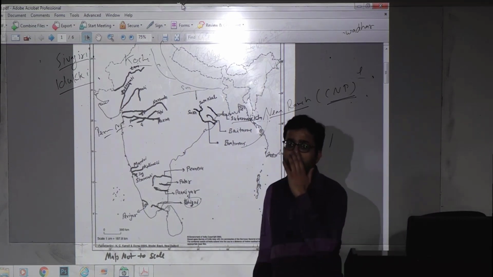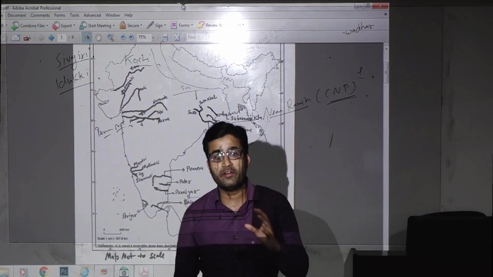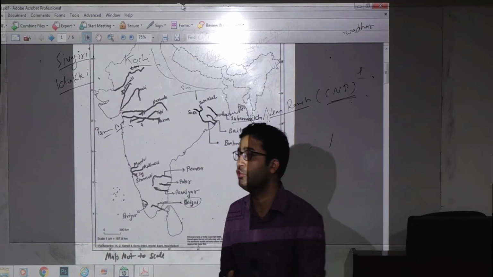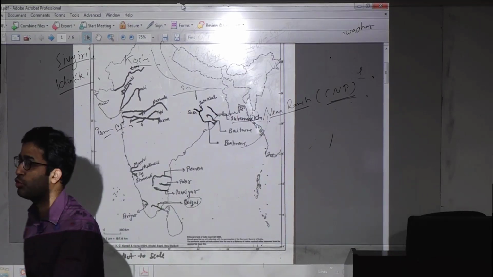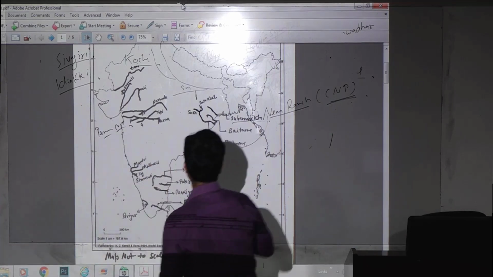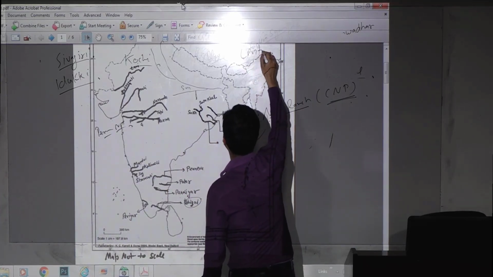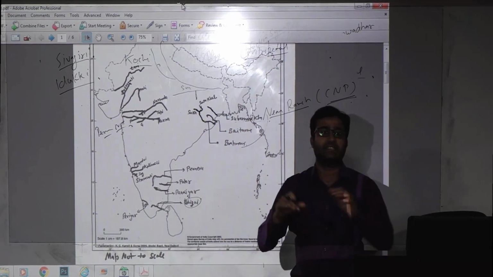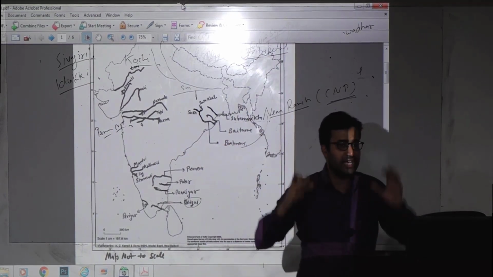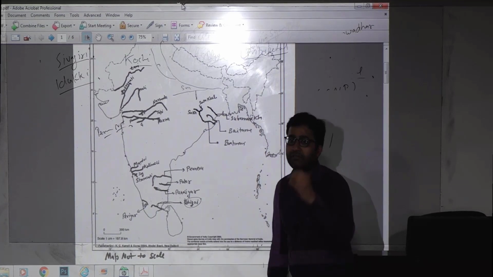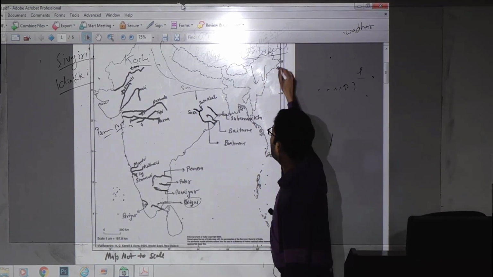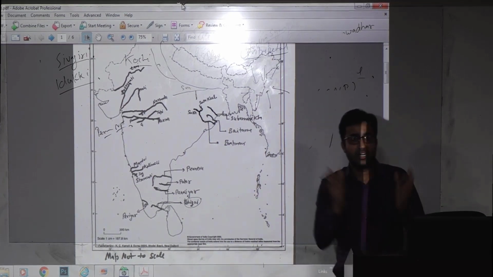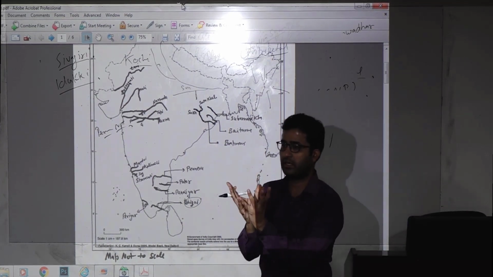Let me give you an idea about this Chota Nagpur plateau. We have different types of drainage. I will tell you two types. One is known as centripetal, second is known as radial drainage. Those of you from a science background know that the meaning of centripetal is center seeking, that which goes toward the center. So in centripetal, what happens? The streams, tributaries or rivers converge in a depression. Okay, centripetal.